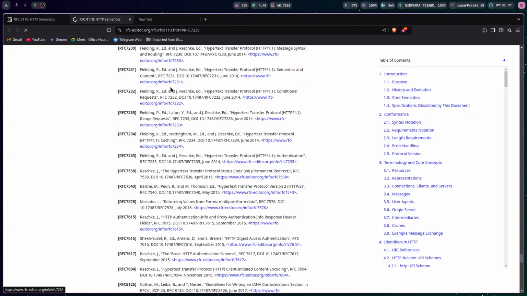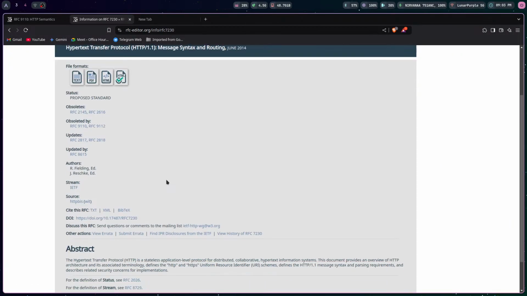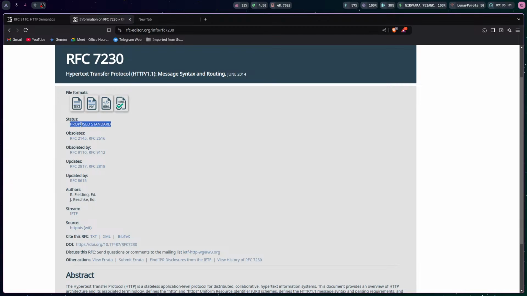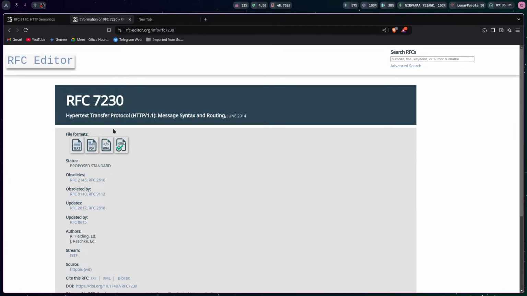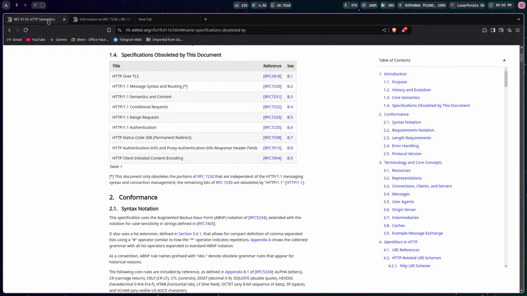Let's go back. We'll look over RFC 7230, which is this one. It is a proposed standard. Okay, there is a DOI. I don't want to read the whole paper. If you want to go ahead, look at this RFC and read the whole protocol paper. This basically defines how the messages are structured in HTTP and how the routing takes place. Again, there is semantics, content, conditional request, range request. Range requests are basically your chunk request where you want a part of the data.